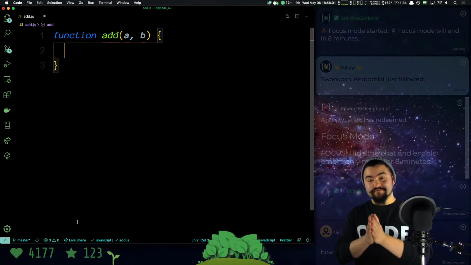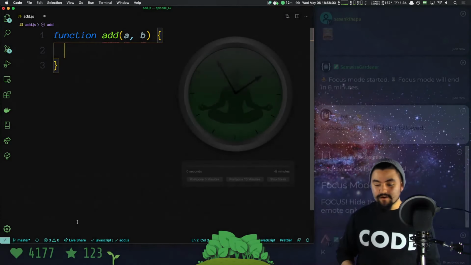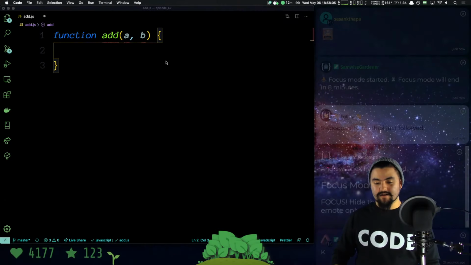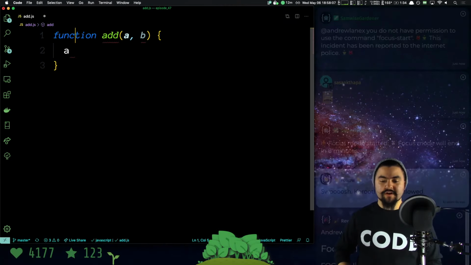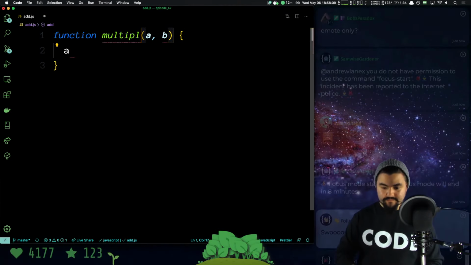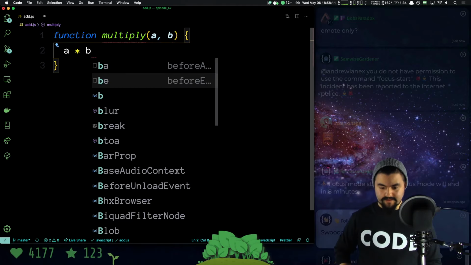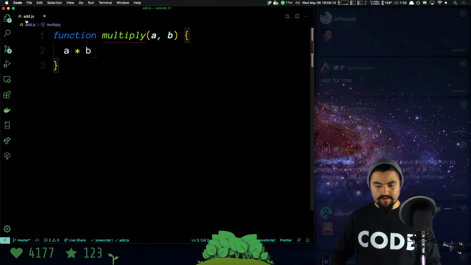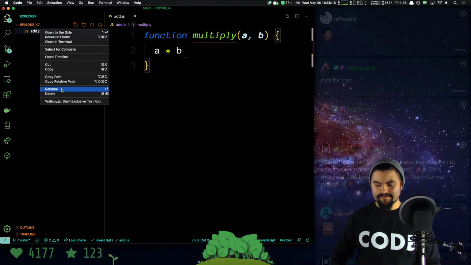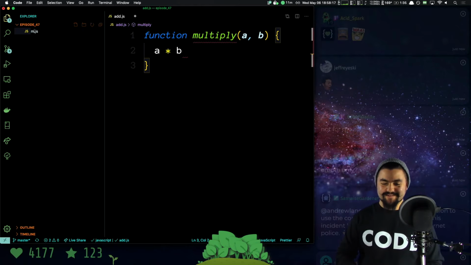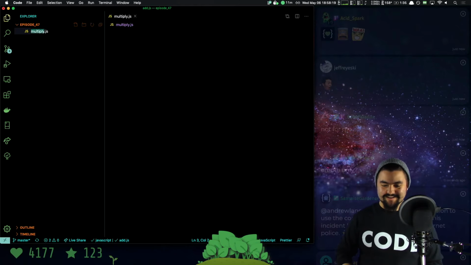Emote only mode. So we have this function called add, and the code that we saw on Code Wars just had a... oh no, sorry, it's multiply. A times B, like this. And let me rename this file. It doesn't really matter, but I'm going to rename it to be what this thing is doing. Multiply.js.